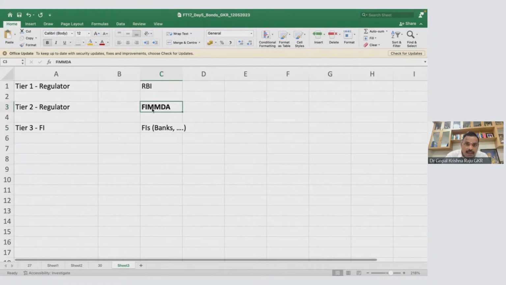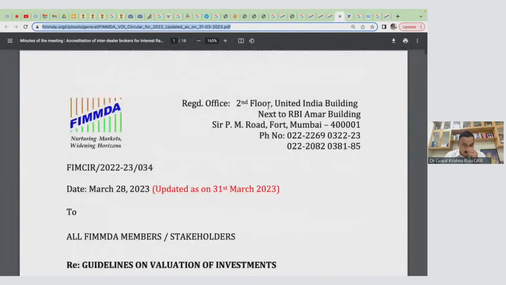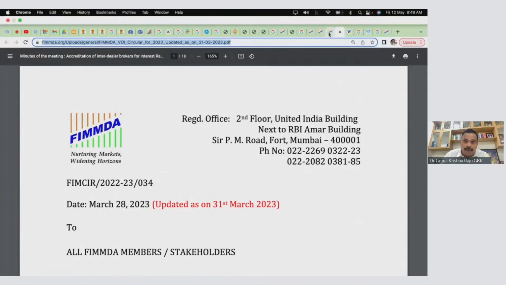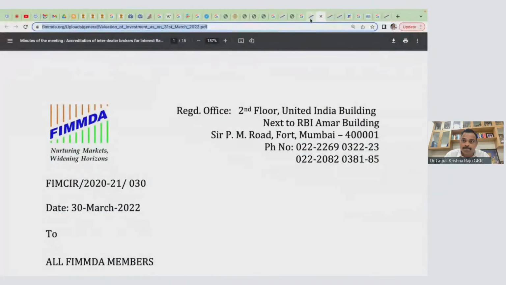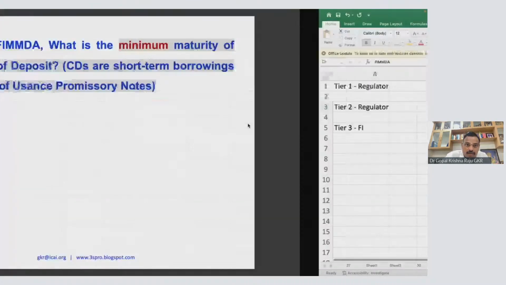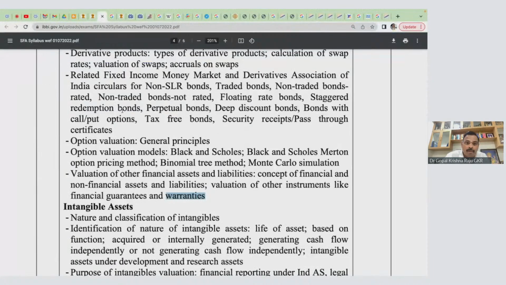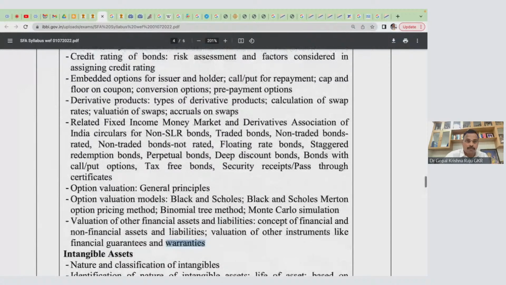So FIMDA is basically... there are many things on which RBI cannot issue directions. Now, I'll give you one interesting point. Look at this, this is 2023, and every year, look at this, this is valuation of investments. And I want to bring this to your syllabus. Where is it, your syllabus? This is your syllabus. Look at this.